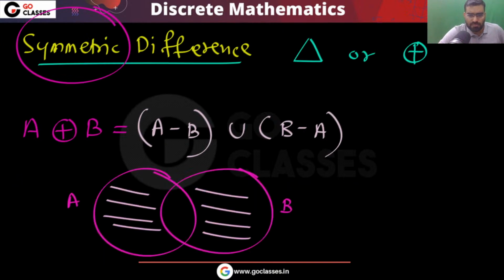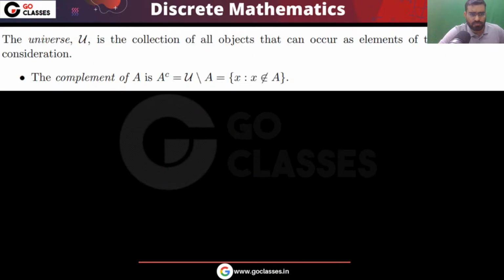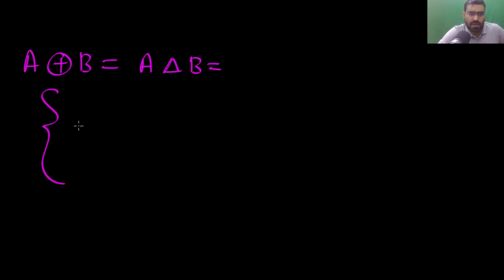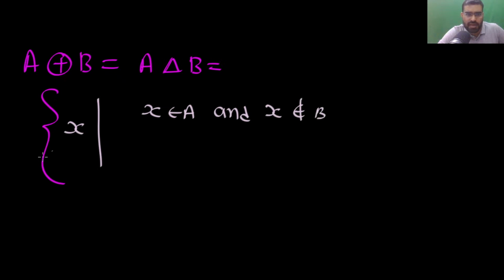Okay. Now let's move on. Another definition you can see for the symmetric difference if you want. This is the symmetric difference, or you can use this symbol, and this definition will be like this. You have those elements, either it belongs to A and it does not belong to B. Either it is only in A, I can say.